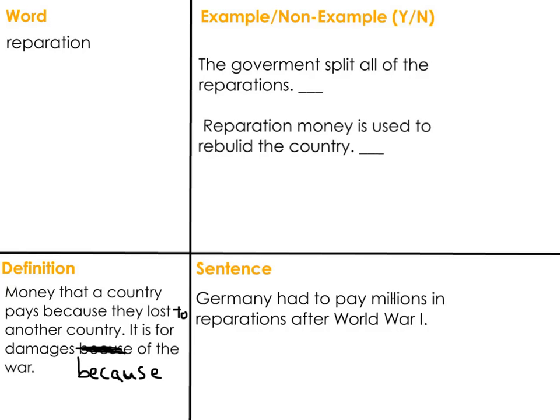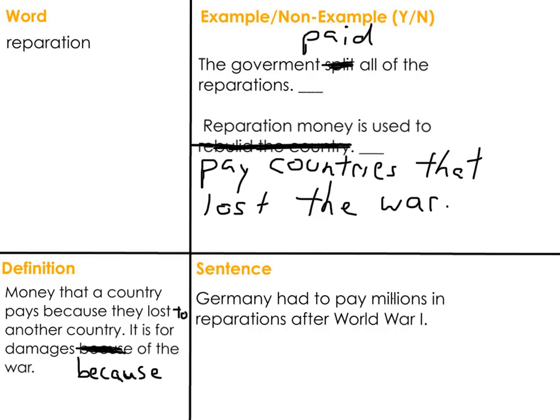So let's look at the sentence. Germany had to pay millions in reparations after World War I. So they had to pay money as reparations because they lost the war. Let's look at example, non-example. All right, so I had to change it a little bit. So let's try and do these example, non-examples together.